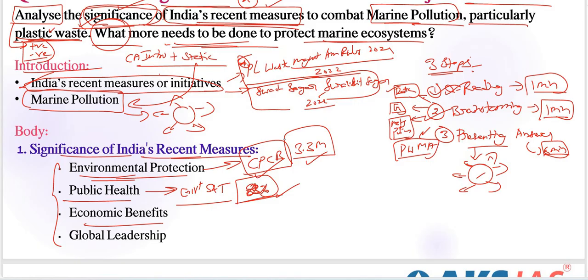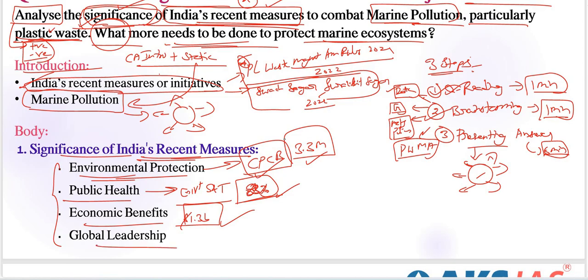Next, economic benefits here. The coastal tourism industry contributed approximately $1.3 billion to India's GDP in 2019. That is very, very important. Economic benefits are also very important for initiating these recent measures. Next, global leadership.